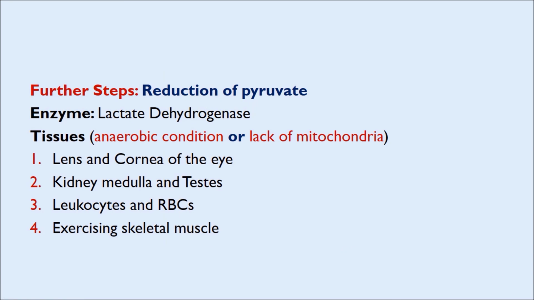The tissues where there is a relatively anaerobic condition, or there is a lack of mitochondria, and therefore the pyruvate is reduced to lactate in the presence of the enzyme lactate dehydrogenase, are the lens and cornea of the eye, kidney medulla and testes, leukocytes and RBCs, and exercising skeletal muscle cells. The red blood cells do not have mitochondria, and the glycolysis is always anaerobic. So the end product of glycolysis in the red blood cells is always lactate. The pyruvate is further reduced to lactate.